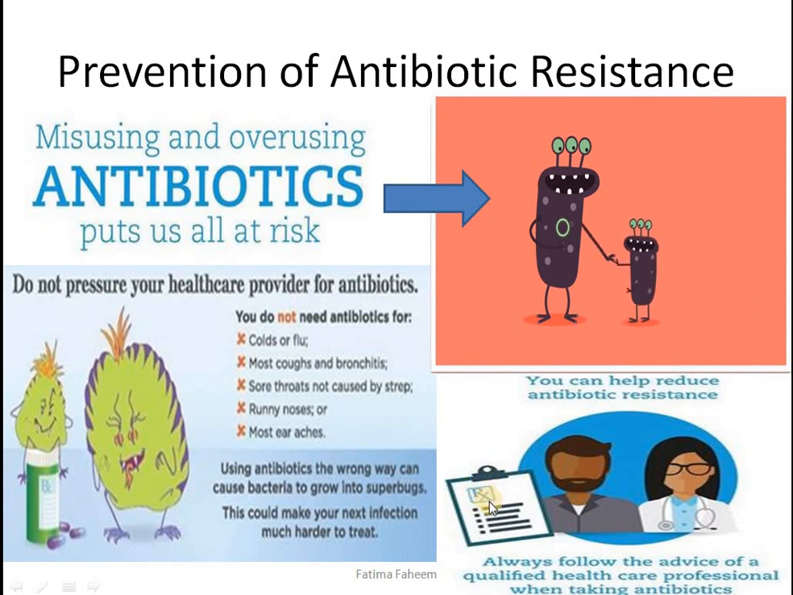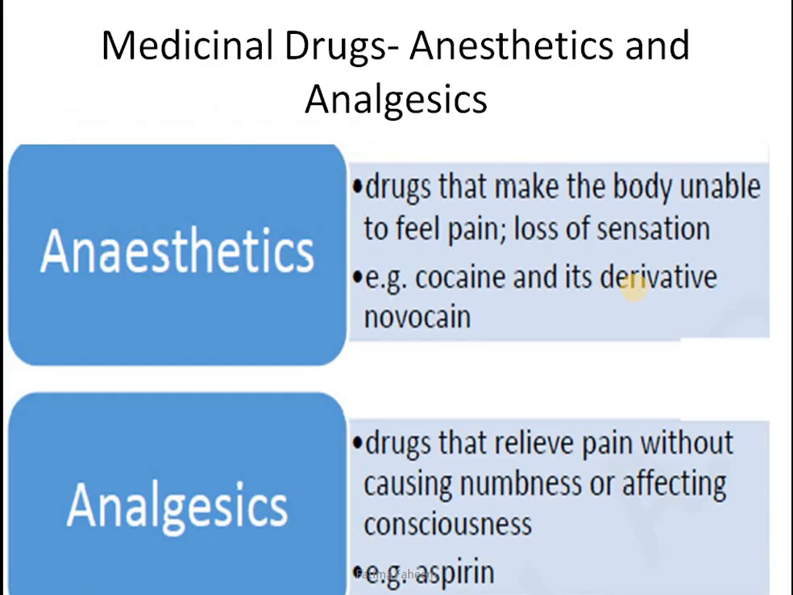Do not go for self-medication. Why is it important? Because as you can see here, the resistant bacteria does not remain resistant by itself. It also transfers the resistant gene to other bacteria as well. Whenever they reproduce or grow, they exchange or transfer the resistant gene to the daughter cells also. In the end, we have to see what anesthetics and analgesics are.